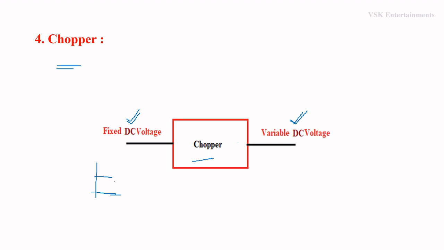This is the waveform for DC voltage which is given to the chopper circuit as the input. And we are going to get the variable DC voltage. Variable DC means we are going to get like this. This is the waveform for variable DC voltage, and this is the output of this chopper circuit. So chopper is a circuit which converts fixed DC voltage to variable DC voltage. These are the waveforms for fixed DC voltage, and this is the waveform for variable DC voltage.